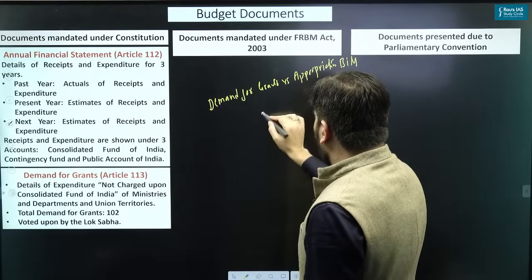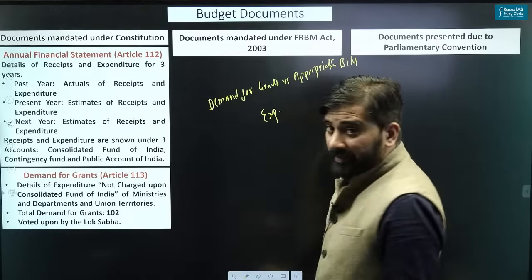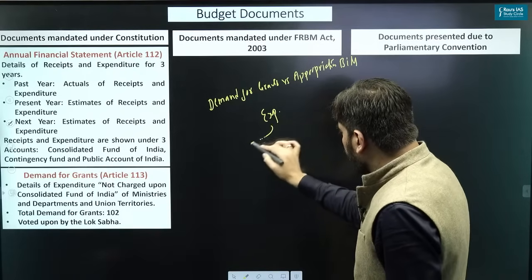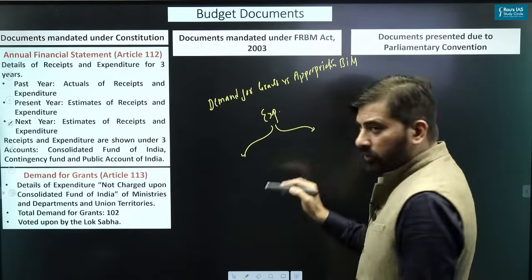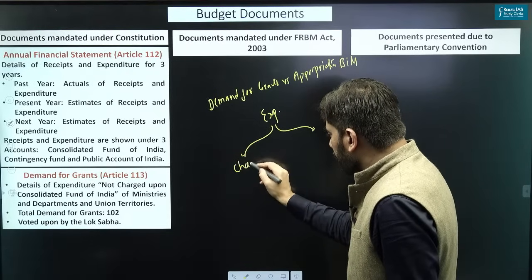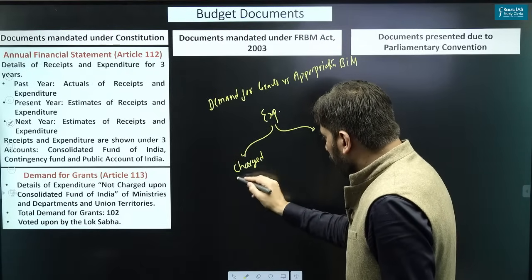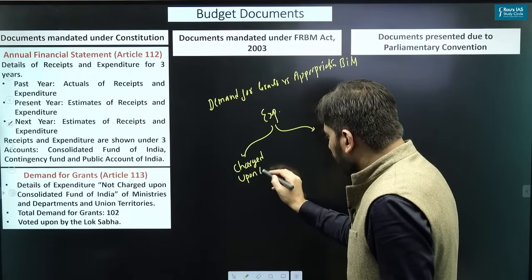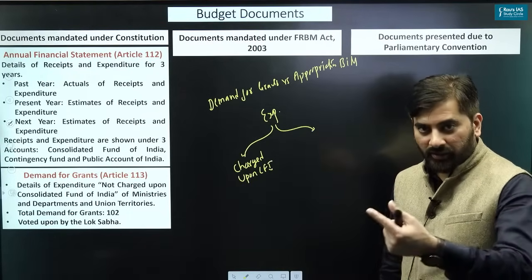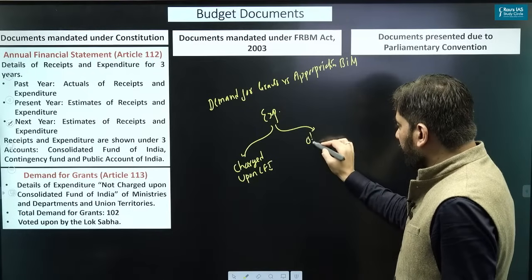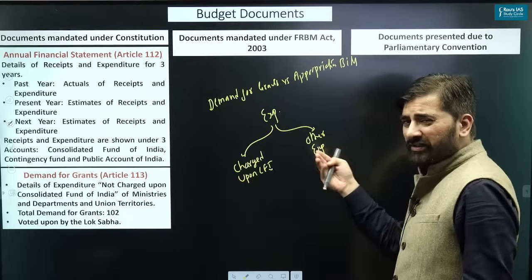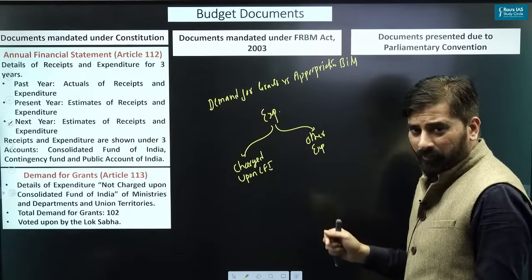I hope everyone knows that when you look at the expenditure of the government, that expenditure is categorized into 2 types. Expenditure which is charged upon the Consolidated Fund of India, the expenditure which is charged upon CFI, and then there is other form of expenditure, that is, other expenditure which is not charged upon the CFI.